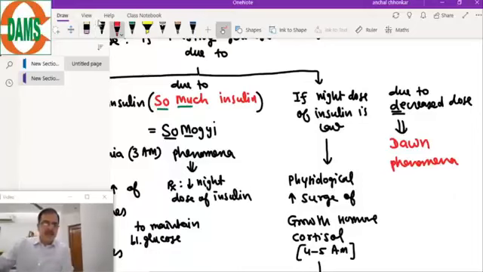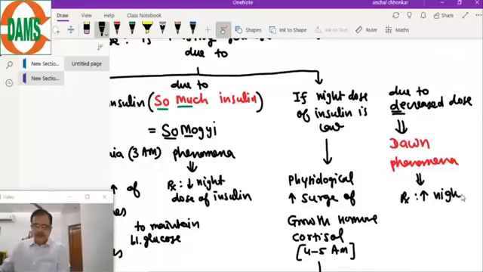And what is the treatment? The treatment of this condition is to increase the night dose of insulin.